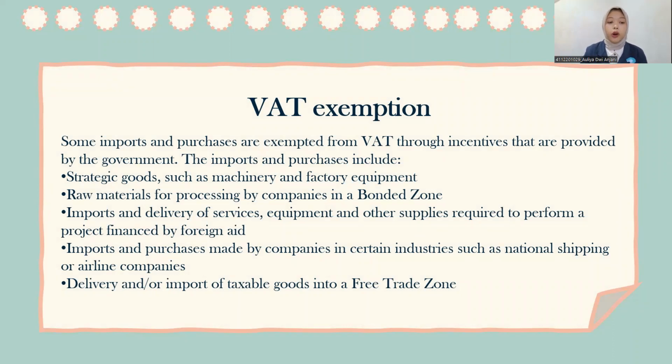Third, import and delivery of services, equipment, and other supplies required to perform a project financed by foreign aid. Four, imports and purchases made by companies in certain industries, such as national shipping or island companies. And the last, delivery and or import of taxable goods into a free trade zone.